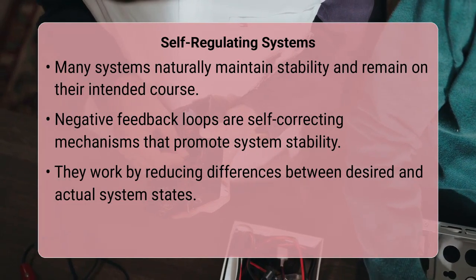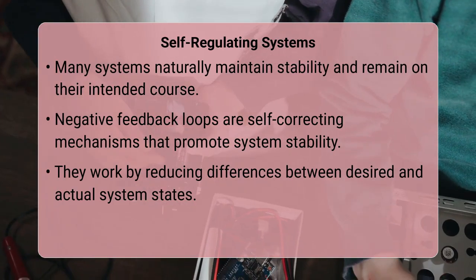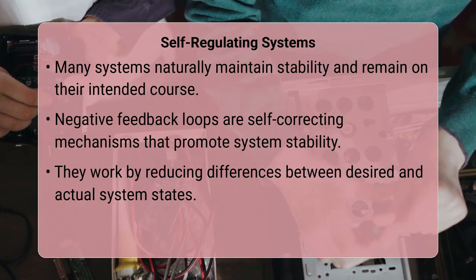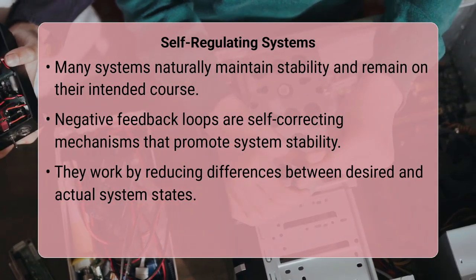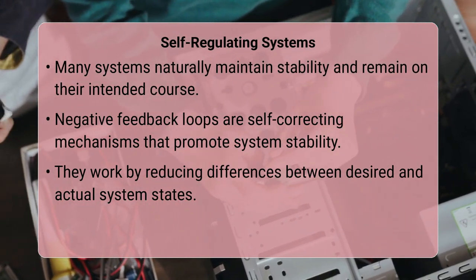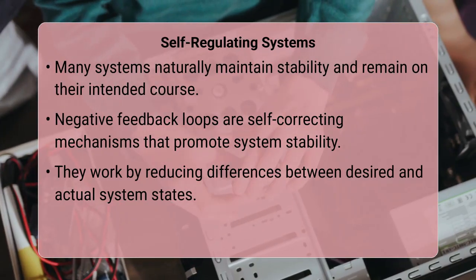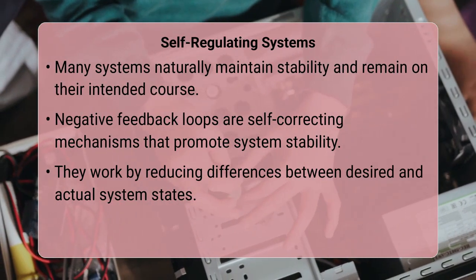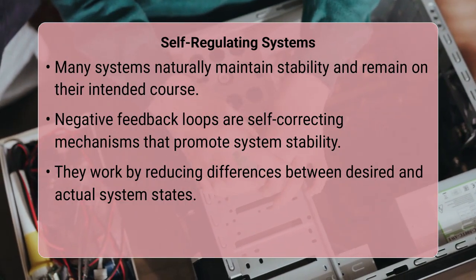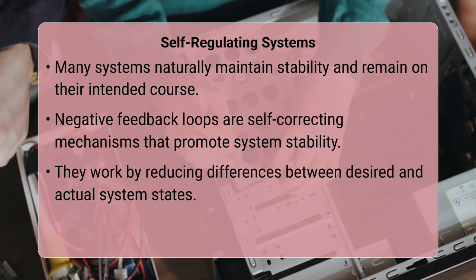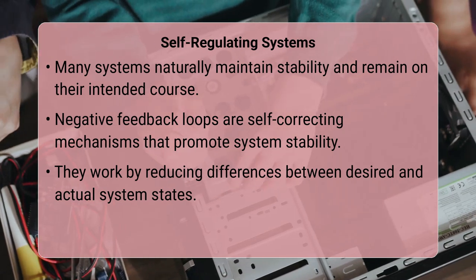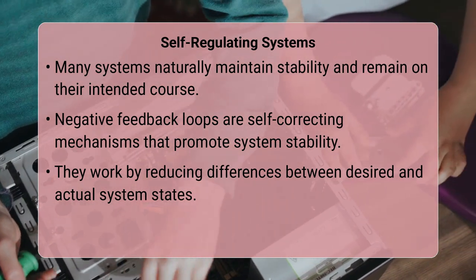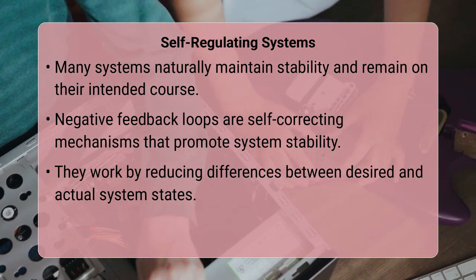Have you ever noticed how many systems in our world seem to just know how to stay on track, whether it is maintaining a comfortable room temperature or keeping a car at a constant speed? This remarkable ability to self-regulate is often due to a fundamental concept in engineering and nature. A negative feedback loop operates as a self-correcting mechanism where a system's output is measured and then fed back into its input in an opposing way.